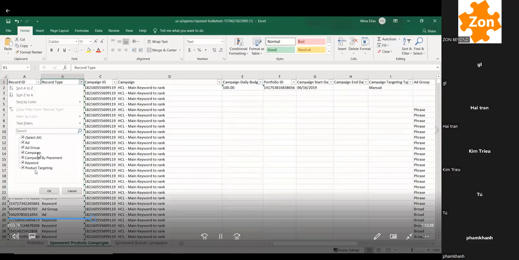Campaign, obviously you know what the campaign is. Campaign by placement, that's if we're looking at the placement. And then keywords and product targeting, those are the important ones. Keywords are the keywords that you're bidding on, and then product targeting is the product targets that you're bidding on.